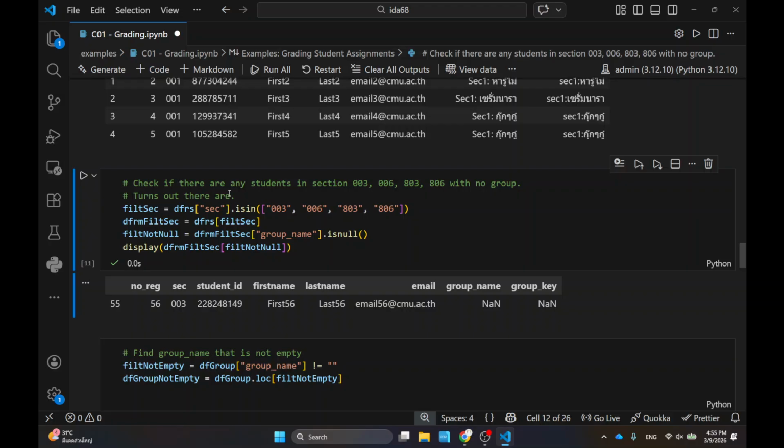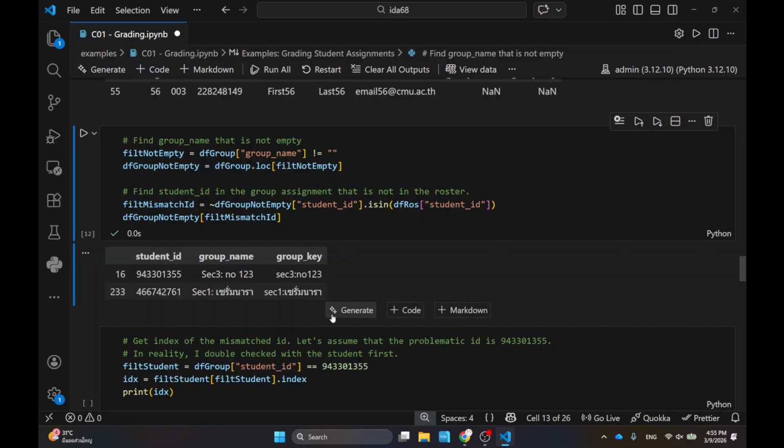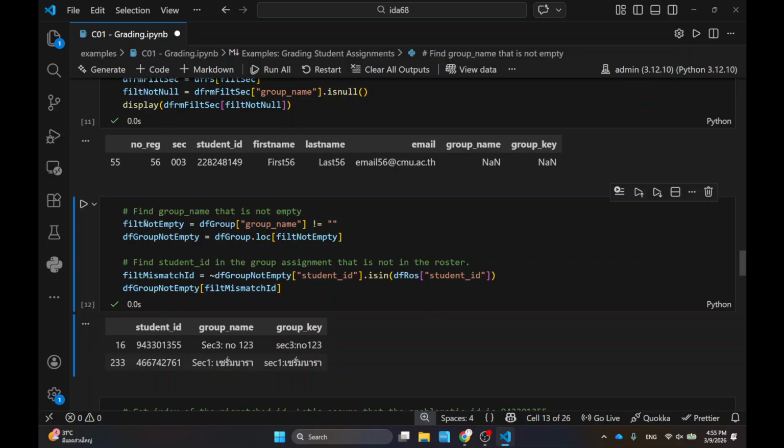So what I do next is find the groups that are not empty, and then find a student in the group assignment who is not in the roster. A lot of what I try to do is make sure I have groups that are not empty, and then locate that particular student.